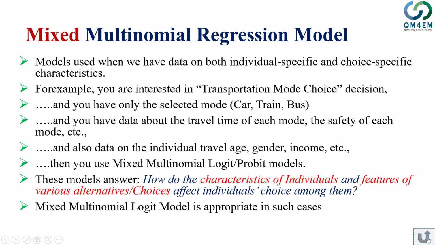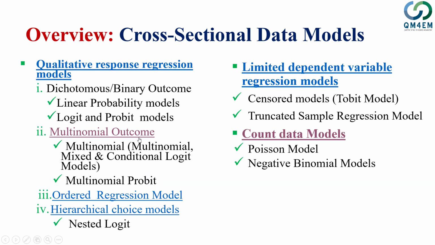Having said that, a very brief summary about the multinomial outcomes of cross-sectional data and within that the qualitative response regression models: we have covered the logit and probit models, the binary logit and binary probit models, and then extended that to multinomial outcomes with the nominal multinomial logit or probit, the conditional logit or probit, and then mixed logit and probit. And for the same reason we explained earlier, logit is preferred over probit models.